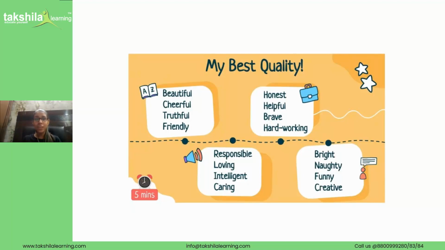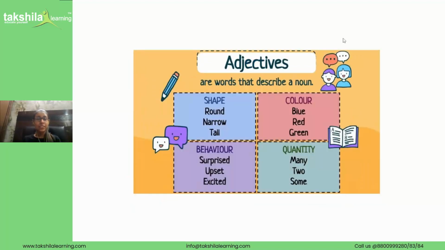Now let's start with today's topic, which is adjective. I hope you can see the screen with the yellow box again, which says adjectives are the words that describe the noun. We just revised what nouns are, right? Nouns are the names of the people, animal, thing or a place.